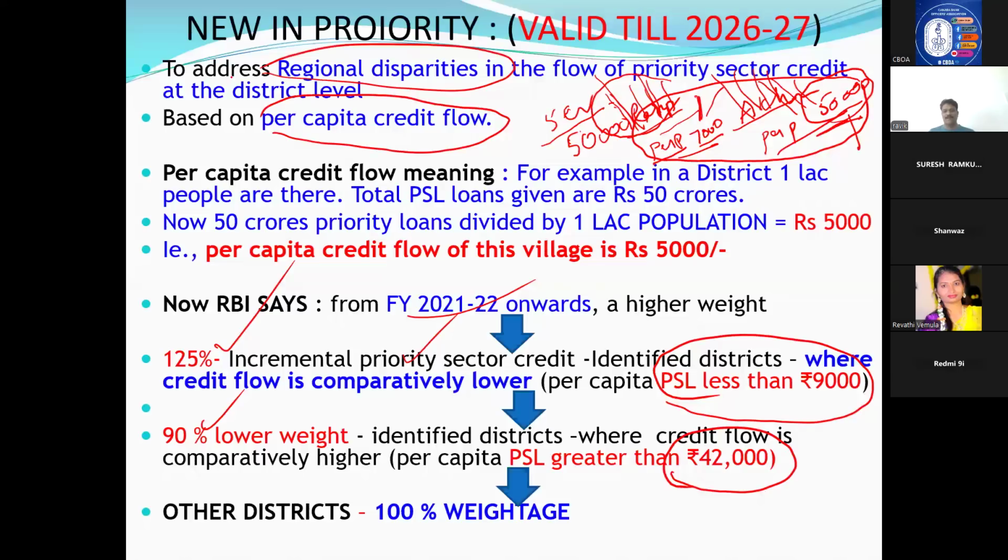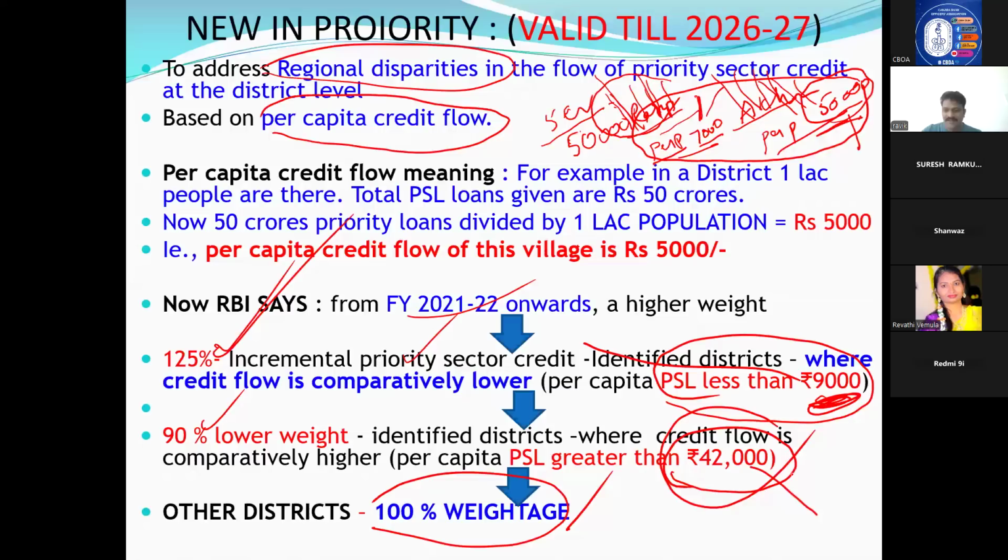But for examination purposes, you remember: less than 9,000, 125% weightage will be given. 42,000 and more, 90% weightage will be given. What about other places? 100% weightage, equal weightage. Less than 9,000, you give more weightage; 42,000 above, less weightage. That means RBI wants per capita to be in between this range only. That's why they said 9,000 to 42,000, we will give you 100% weightage if you finance.